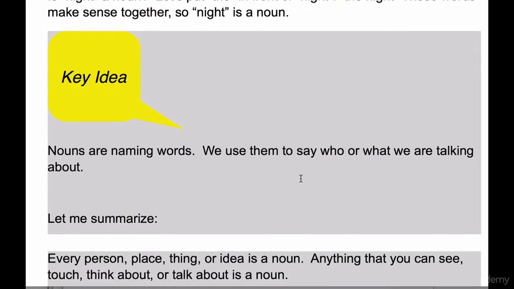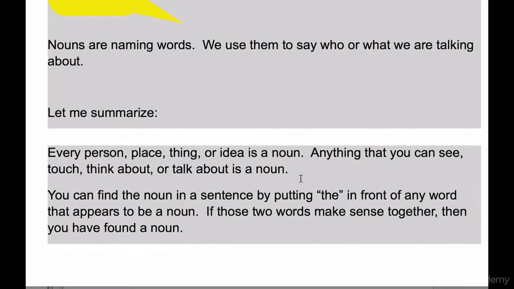What's our key idea? Nouns are naming words. We use them to say who or what we are talking about. Let me summarize. Every person, place, thing, or idea is a noun. Anything that you can see, touch, think about, or talk about is a noun. You can find the noun in a sentence by putting the in front of any word that appears to be a noun. If those two words make sense together, then you have found a noun.